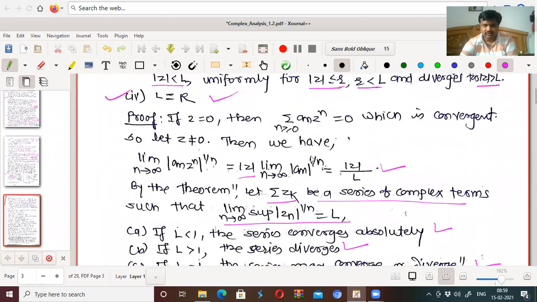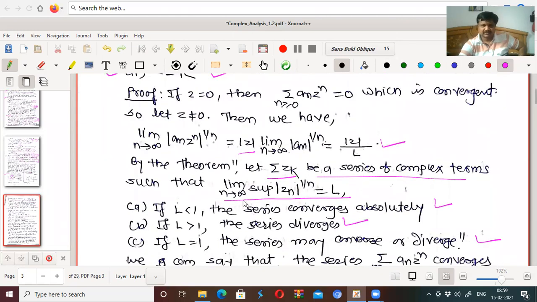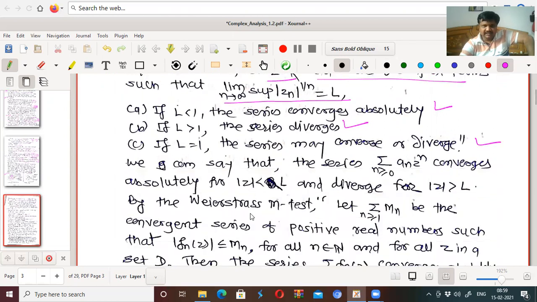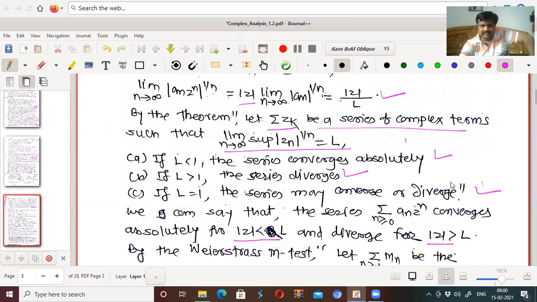This is also called the root test in complex series. So by using this series, this is mod z upon L. By using this theorem, what can we say? We can say that the series summation a n z raised to n converges absolutely for mod z less than L, and diverges for mod z greater than L.